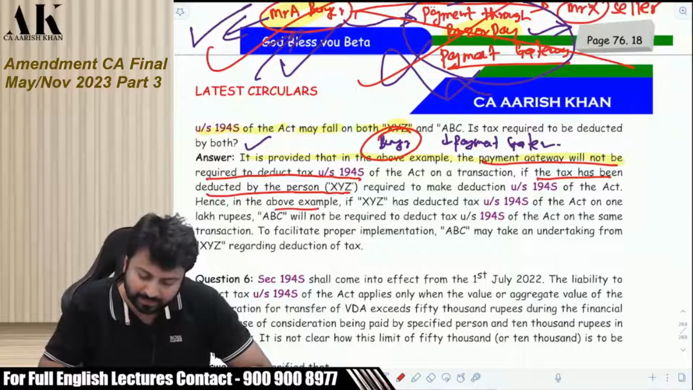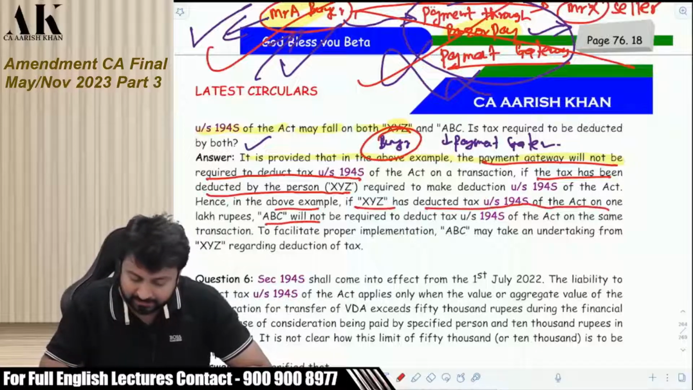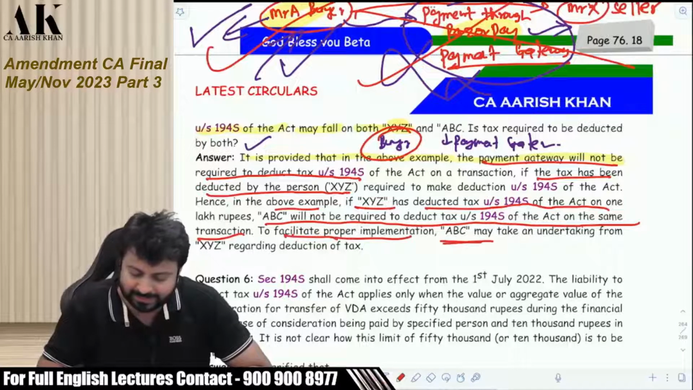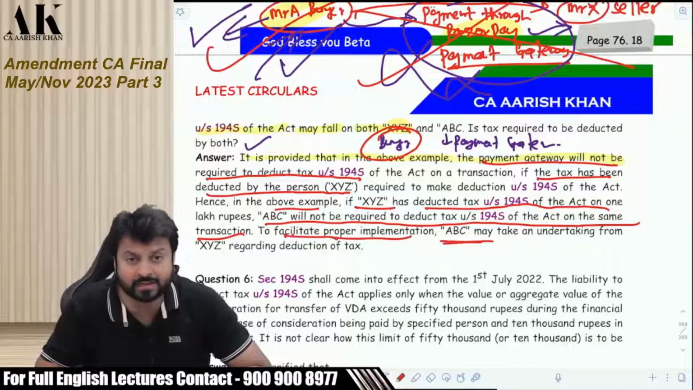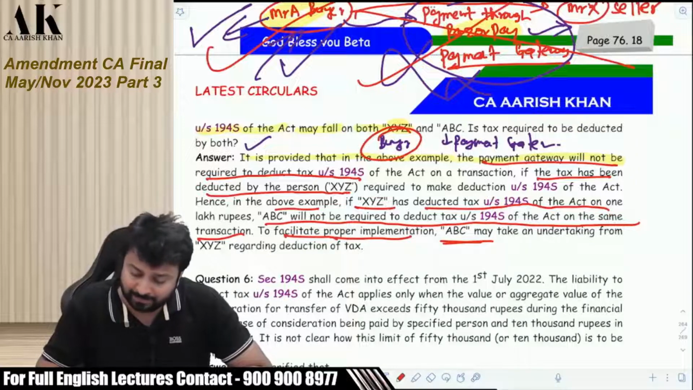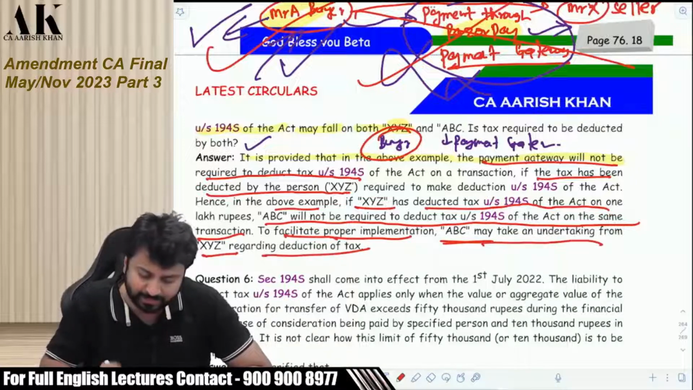Hence, in the above example, if the buyer has deducted TDS under 194S on 1 lakh rupees, ABC will not be required to deduct TDS under 194S of the Act on the same transaction. To facilitate proper implementation, ABC, who is ABC? ABC is the Razorpay, the payment gateway, may take an undertaking from XYZ regarding tax deduction.